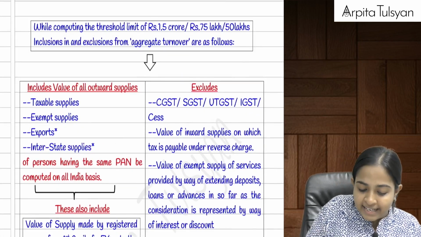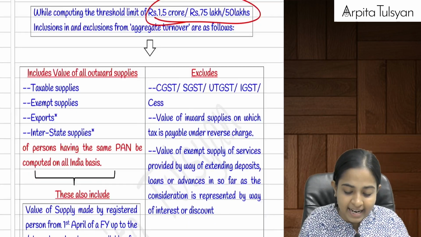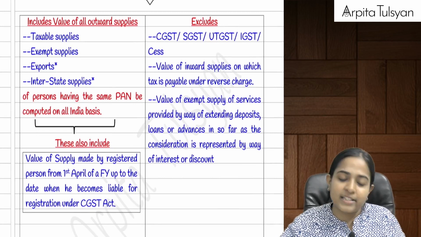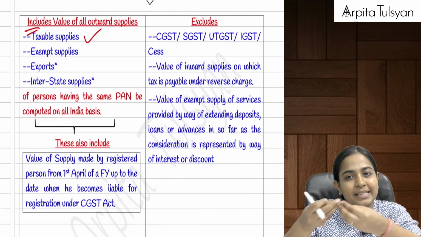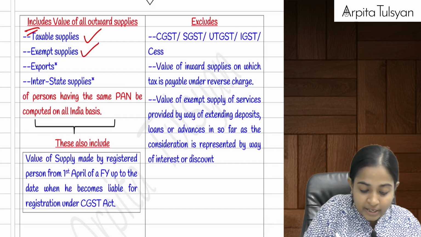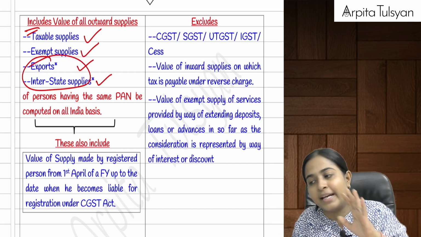Now see, they are telling that while calculating this threshold of 1.5 crore, 75 lakhs and 50 lakhs, see what are the inclusions in the aggregate turnover and what are the exclusions from the same. What all things are included? First of all the taxable supplies. All the exempt supplies are also included. Exports and interstate supplies are also to be included.